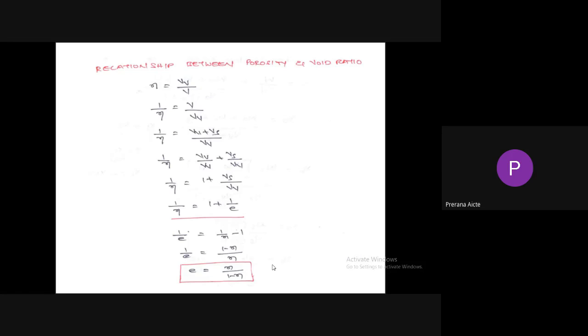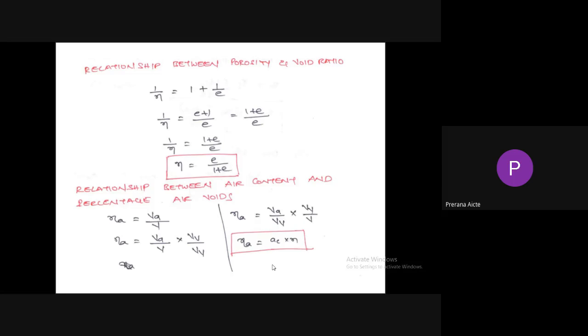So relationship between porosity and void ratio. Finally you will get e equal to n by 1 minus n. Relationship between porosity and void ratio: porosity is equal to e by 1 plus e. Relationship between air content and percentage air voids: percentage air voids is equal to air content into porosity. So I have derived all these equations without using the phase diagram. It may be useful for you, because if you consider the phase diagram, it may be difficult to understand. So I have taken it without the phase diagram.